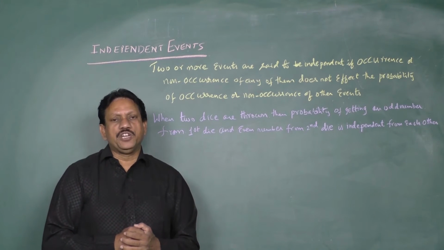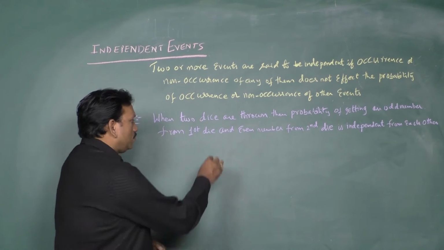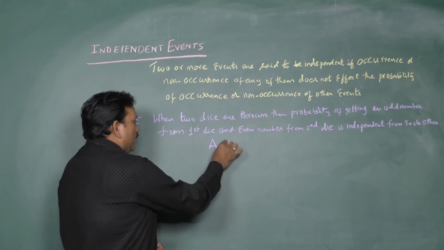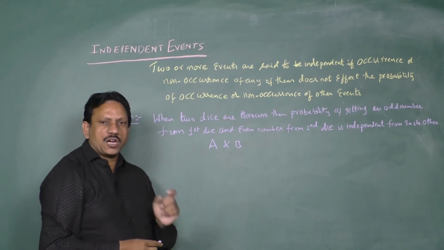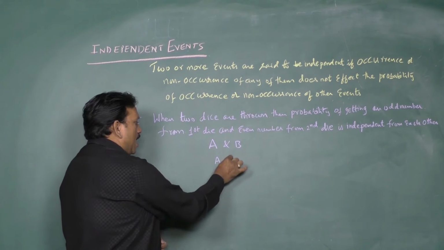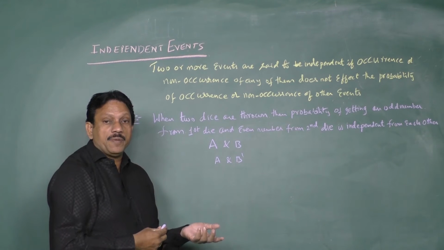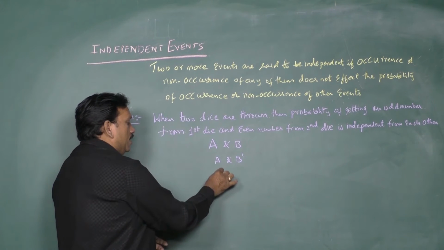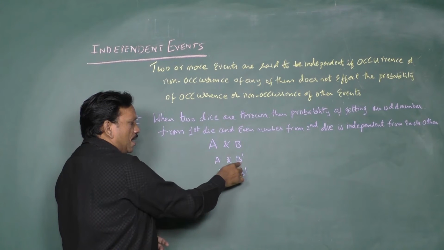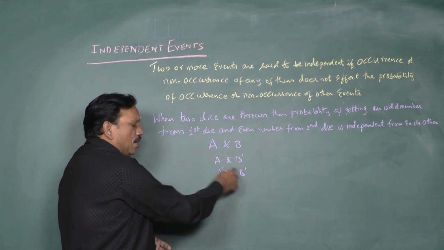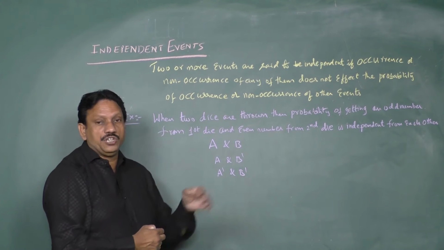Now, properties of independent events. Consider two independent events A and B. A is one event and B is another event. A and B complement are also independent. A complement and B complement are also independent. A complement and B are also independent.